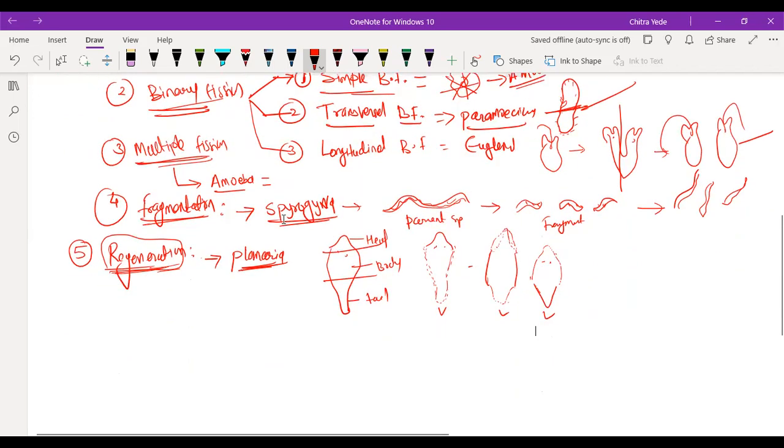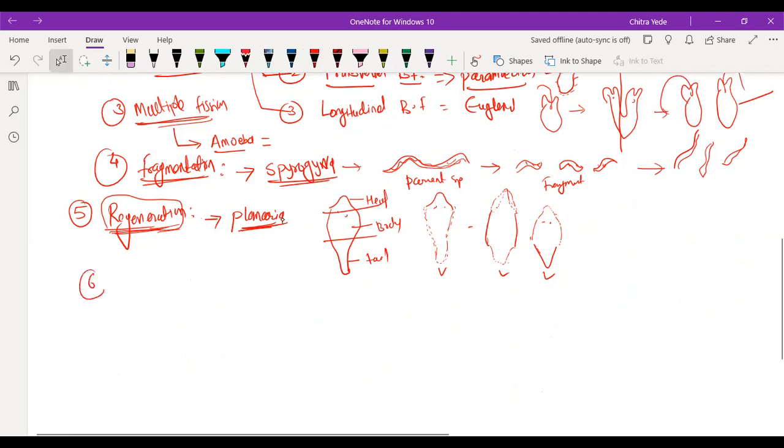Next we have the sixth one: vegetative propagation. Vegetative propagation means reproduction takes place from the vegetative part of the plant, like the root, shoot, stem or leaf.